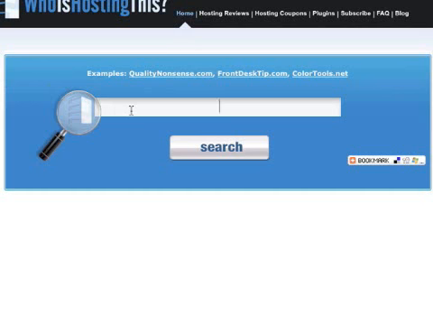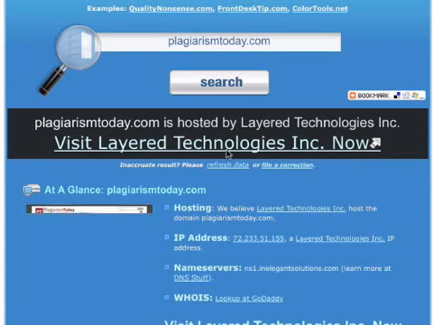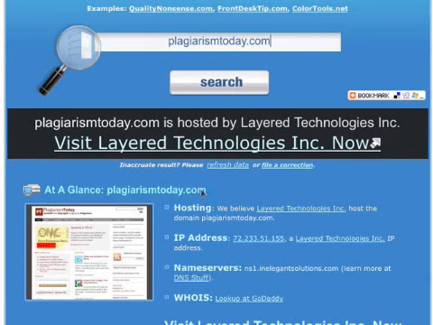So what we're going to do is click here and type in my domain. We're going to hit search, and after a few seconds of spinning, we should have the results from Who Is Hosting This. And as you can see, it has in very bold letters right here: plagiarismtoday.com is hosted by Layer Technologies, and indeed that is who I host with.